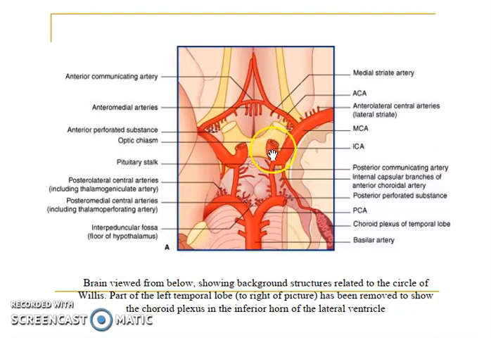The cerebral part of the internal carotid artery gives mainly 5 branches. One is to the eyes, which is called the ophthalmic artery. Then we have the anterior cerebral artery, the middle cerebral artery, and the posterior communicating artery, as well as one more branch which supplies the choroid plexus. It is called the anterior choroidal artery. So these are the main 5 branches of the internal carotid artery.